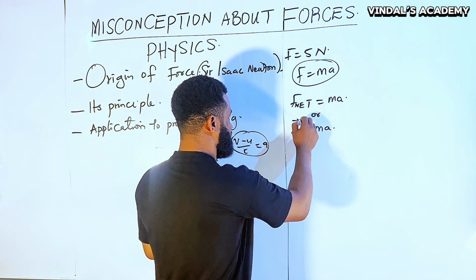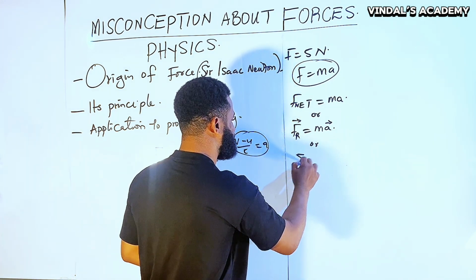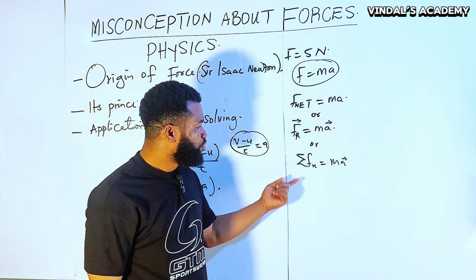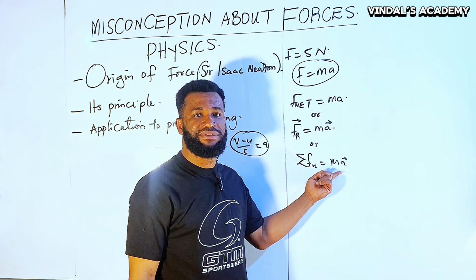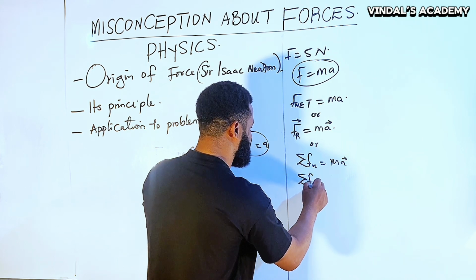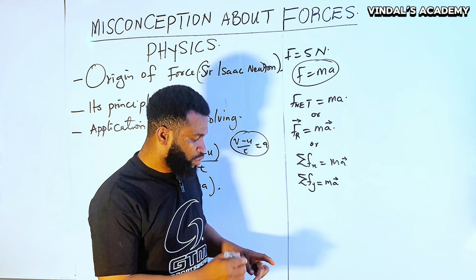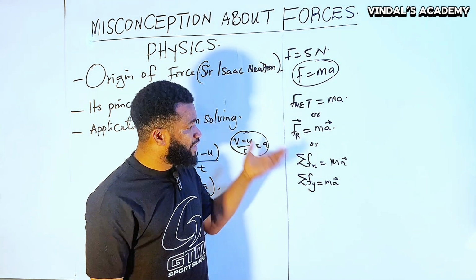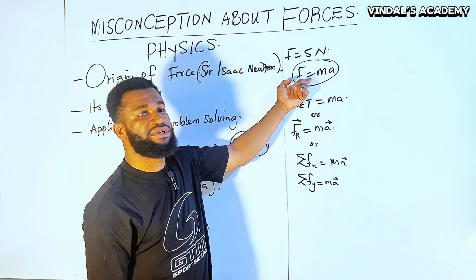I know that this is a vector and this is a vector. I can also write it this way, whereby I say the sum of all the forces in one direction, in a horizontal direction, is equal to the mass times its acceleration. I can also go by saying that the sum of all the forces on the vertical component must equal mass times acceleration. Now, with this understanding, somebody should be asking, then what is the difference between what you have written and this formula?